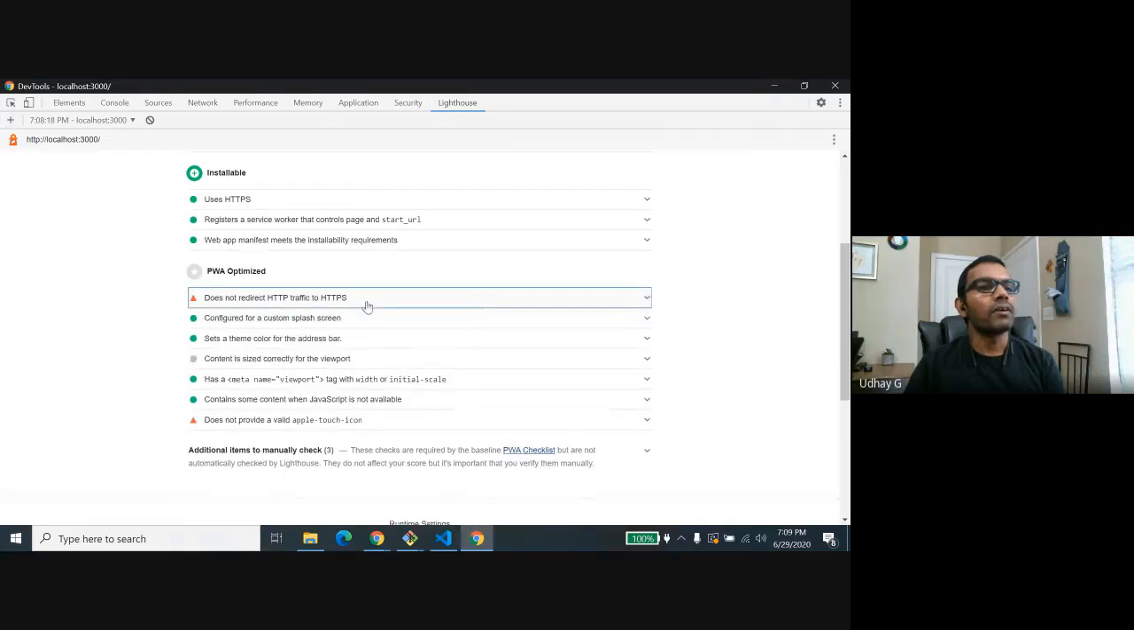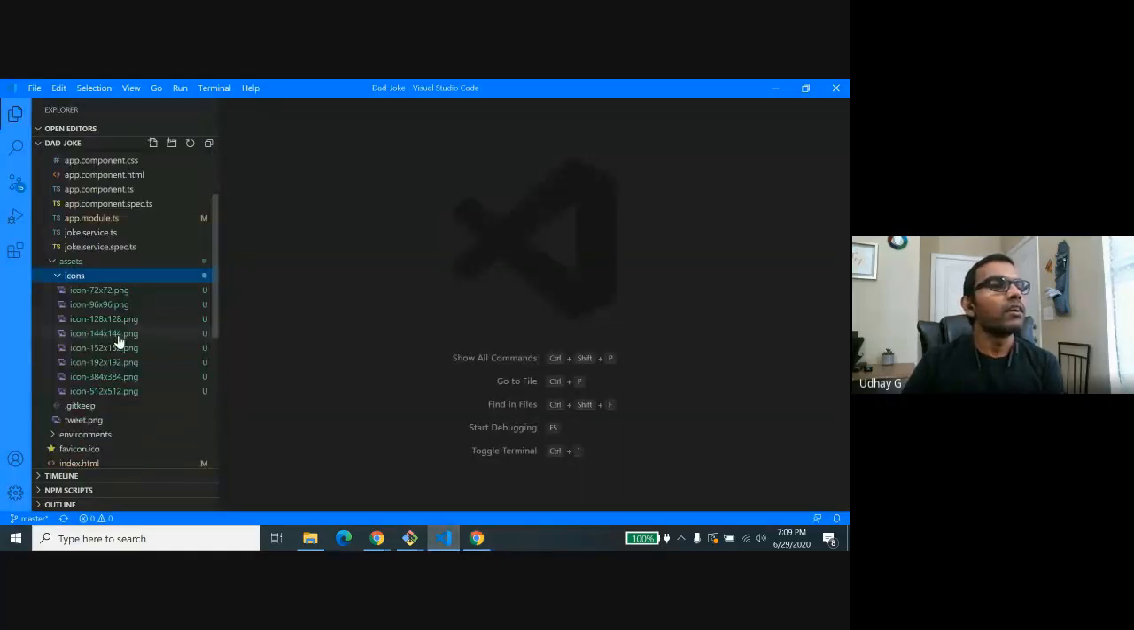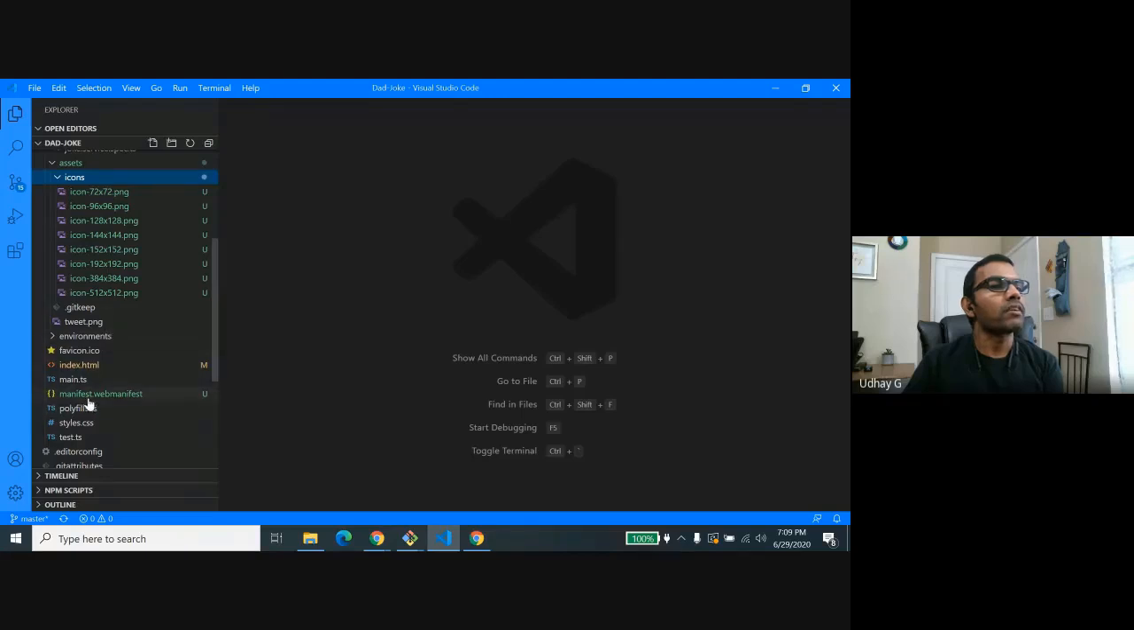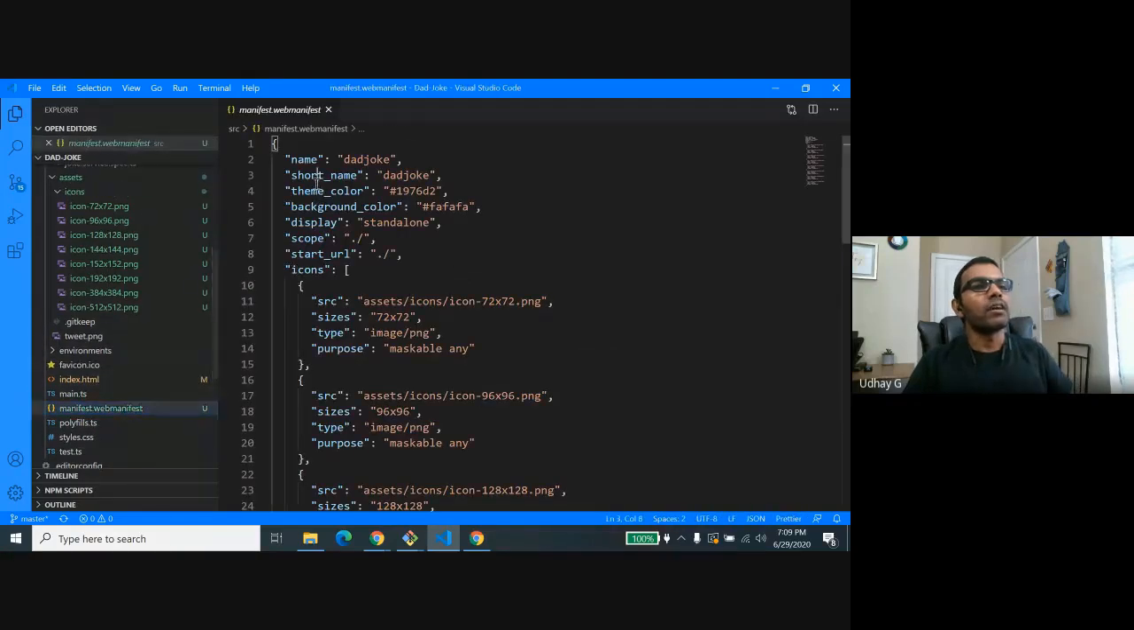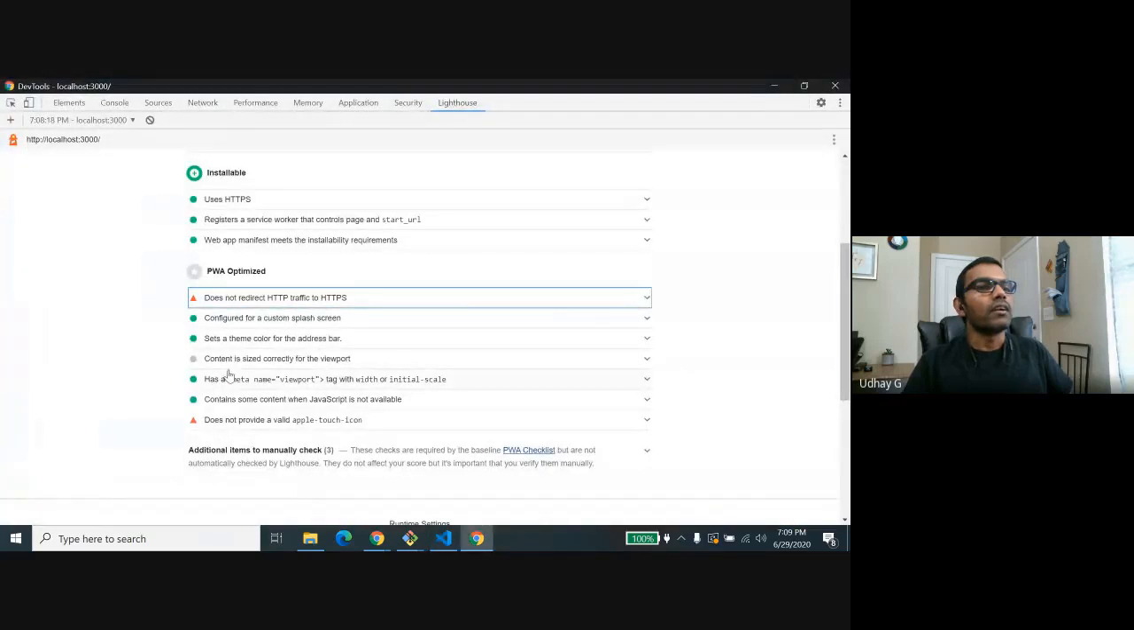Yes, that's good. And it says it does not redirect HTTP traffic to HTTPS. This we can ignore because we are not actually running our app on an actual server, so you can just ignore this error. And the splash page is configured. By default, it applies a splash page with an icon. As soon as you click on the app, it displays the splash page with the icon at the center. That's what it says. It sets the theme color. Yes, we have the theme color, which we set within our web manifest. Right, we set the theme color here. And content is sized correctly for the viewport. I think we can ignore this again because we are running on localhost.